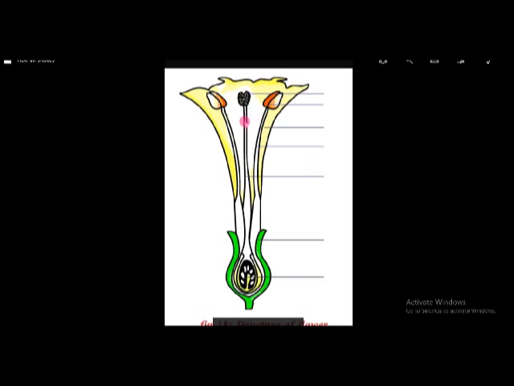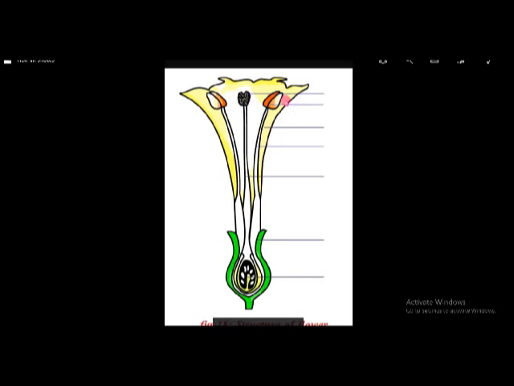And this portion is carpel or ovary. At the tip of the ovary, this portion is called stigma. Here opening is there, and this long tube-like structure is called style. And here at the base, this portion is called ovary. And here these are stamens. This is a sac-like structure. This is called pollen sac, and this long structure is called pollen tube.